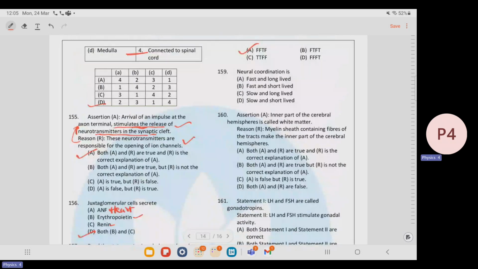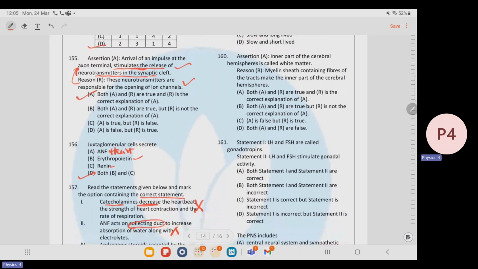Neural coordination is fast and short-lived. Again, from the NCERT, an assertion statement. Inner part of the cerebral hemispheres is called white matter. Yes, correct. And why is it called white matter? Because myelin sheath containing fibers of the tracts make the inner part of the cerebral hemisphere. So it appears to be white. So here the reason is also according to the assertion.